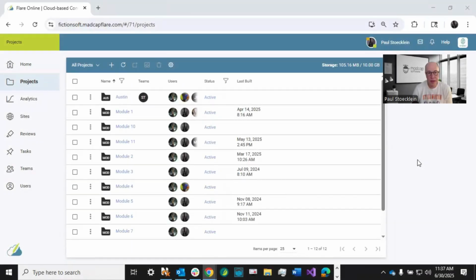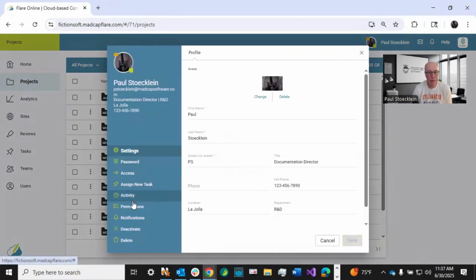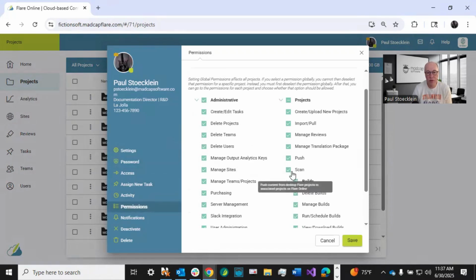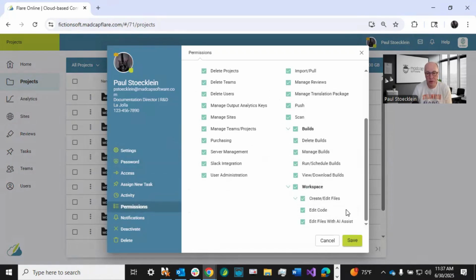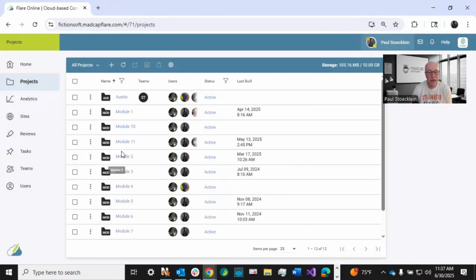So here I am in Flare Online and I'm logged in as myself and I'm on this projects page. And I have the ability to work with projects as I look at my permissions in my profile. I have all the permissions, including these for creating and editing files. And so I'm just going to close out of here. And as I look in here, there are lots of projects I've got.